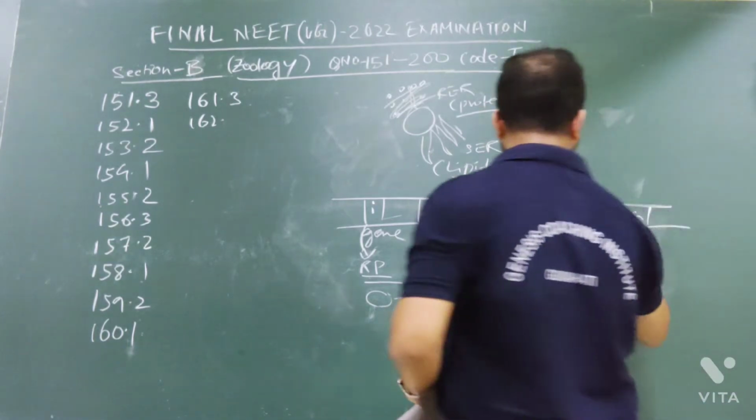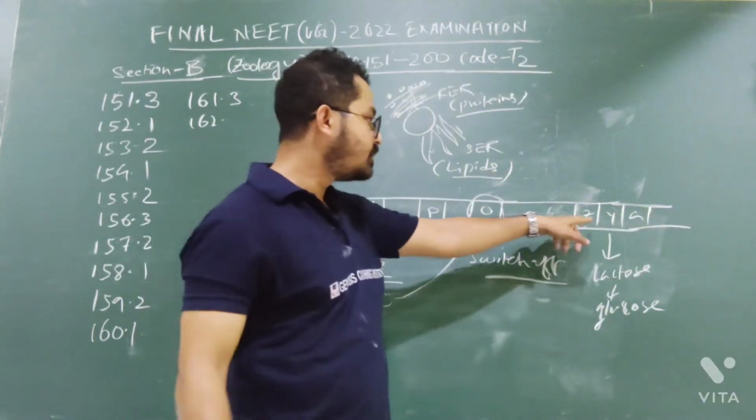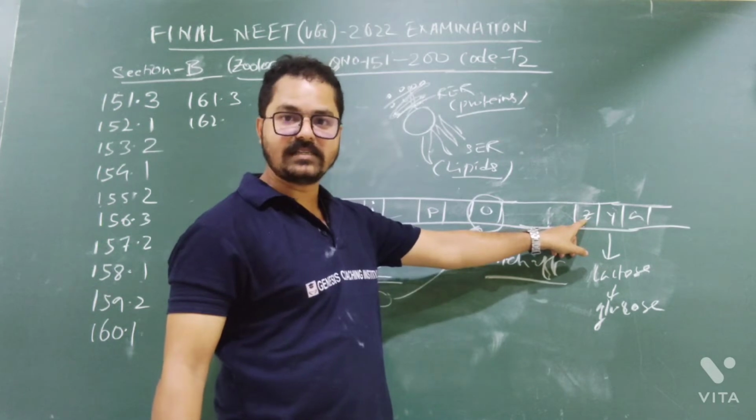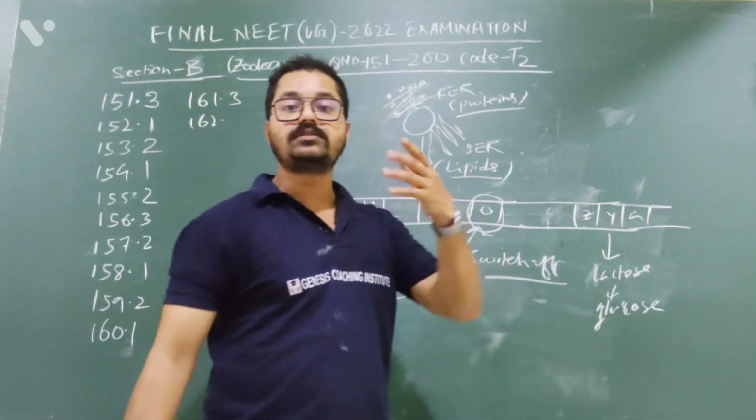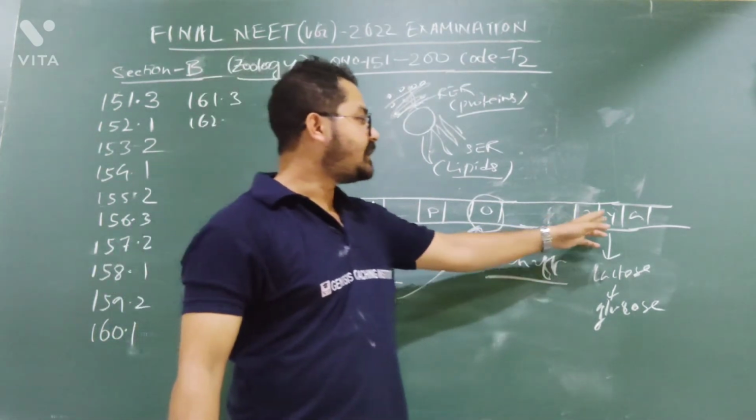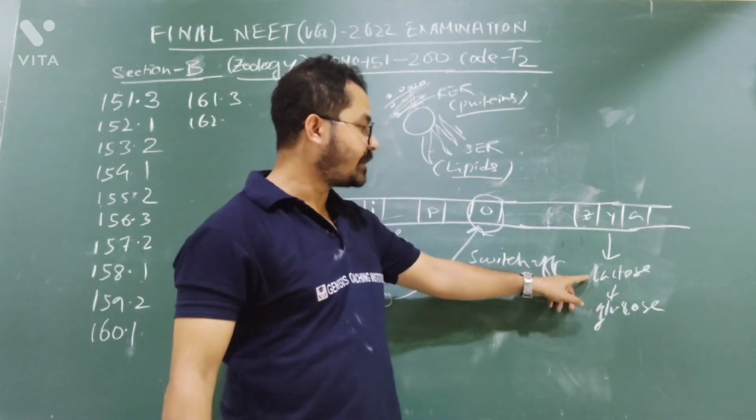These genes are very necessary because they will produce enzymes. The Z gene will produce beta galactosidase enzyme. Then the Y gene will produce permease. The A gene will produce transacetylase enzyme. And these three enzymes are very necessary for the degradation of lactose into glucose.